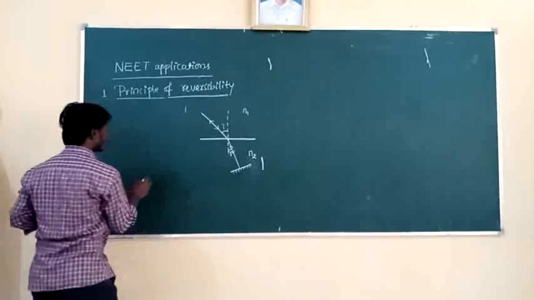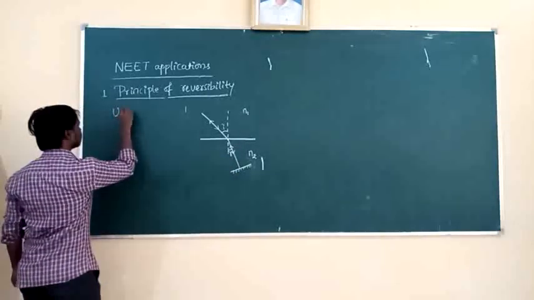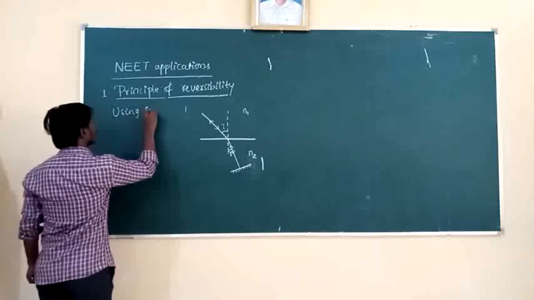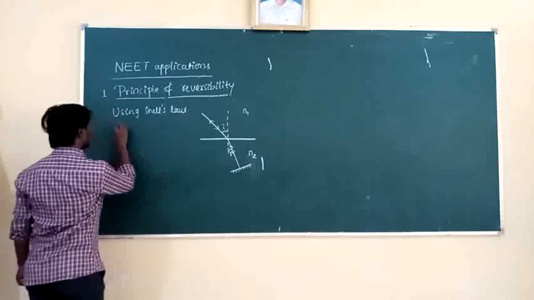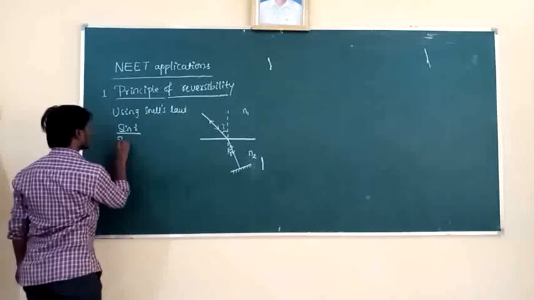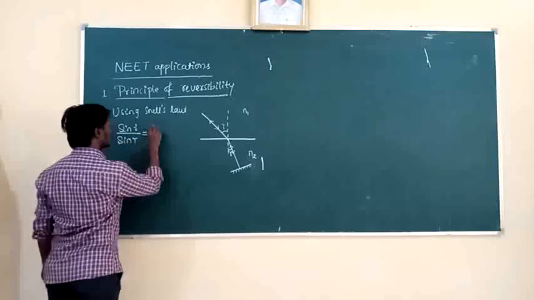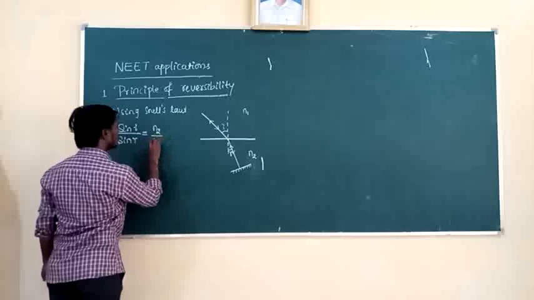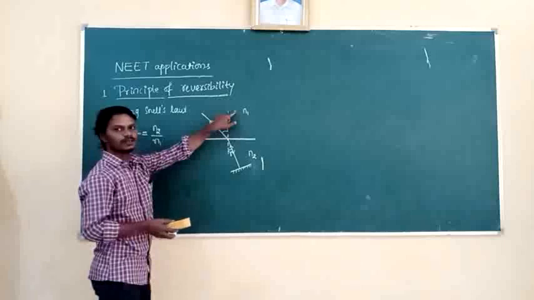Before placing the mirror in the path of the refracted ray, using Snell's law, what is Snell's law? Sine of angle of incidence to the sine of angle of refraction is equal to N2 by N1, which means the refractive index of the second medium with respect to the first medium.